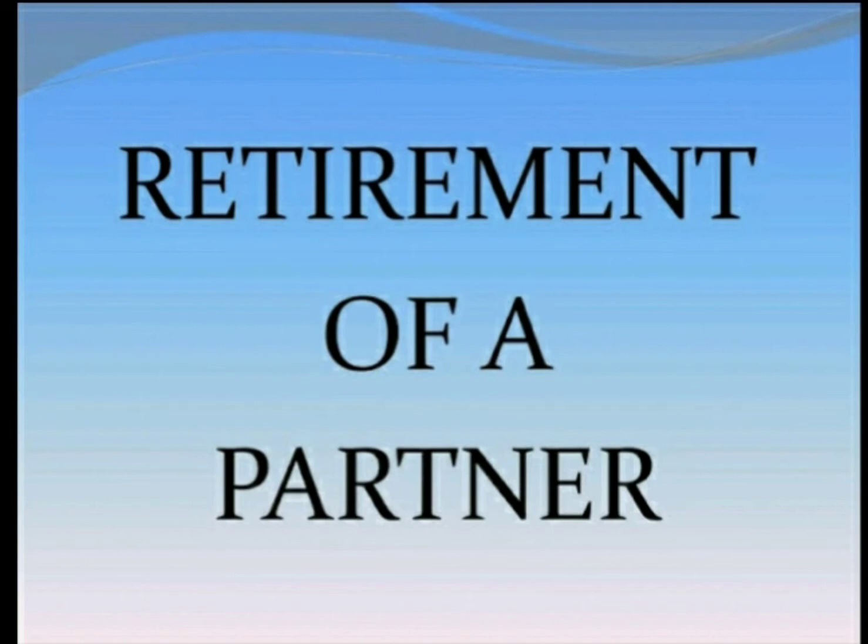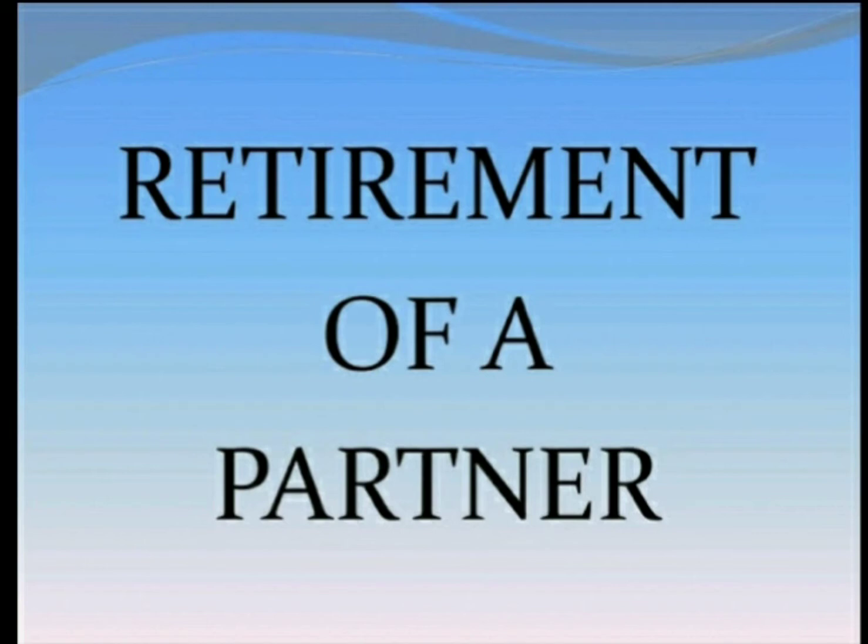According to the Partnership Act 1932, a partner can retire either with the consent of all partners, or as per the terms of the agreement, or at his or her own will. Due to retirement, the existing agreement comes to an end and the remaining partners form a new agreement, and the partnership firm is reconstituted with new terms and conditions.